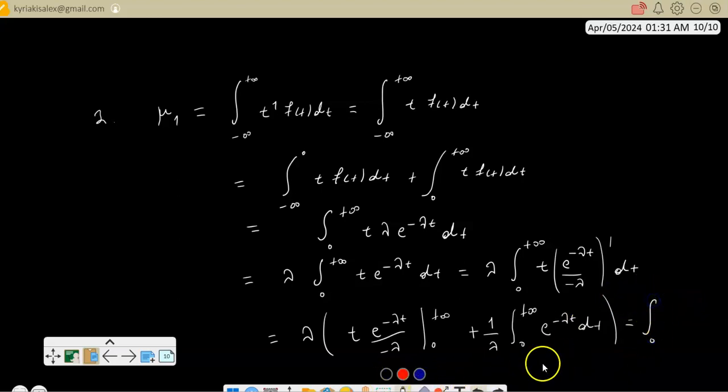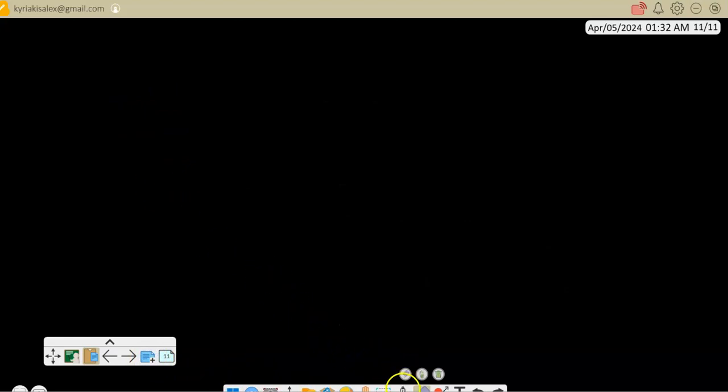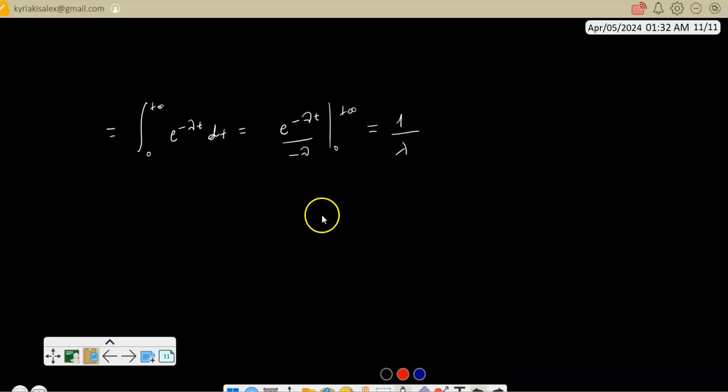So let's go to the next page. What I get here is the following integral, from 0 to infinity, of e to the minus lambda t dt. I find this integral, and this gives me 1 divided by lambda. So the first moment of the function is 1 divided by lambda.